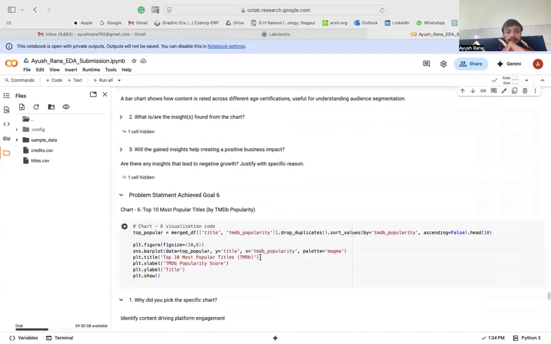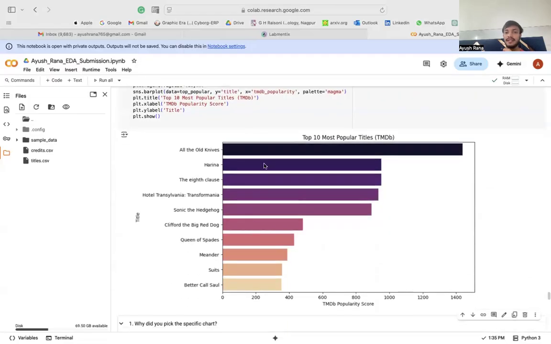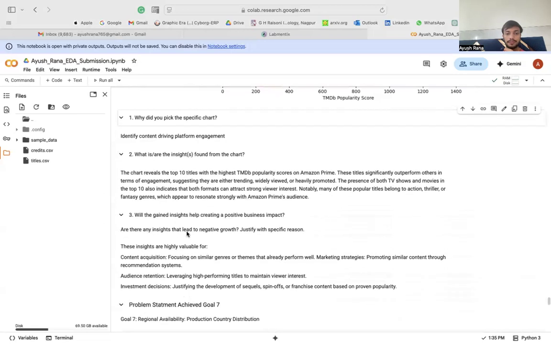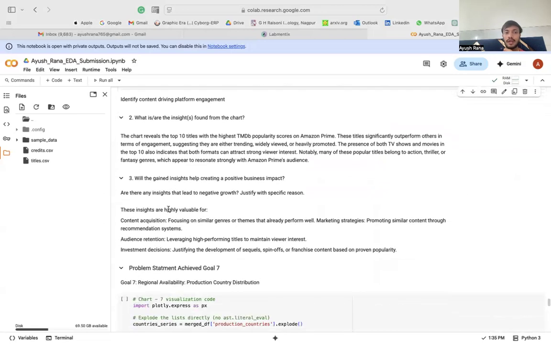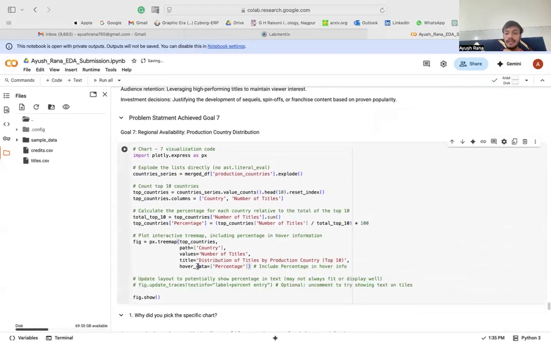Problem statement six was the top 10 most popular titles by popularity. These were the titles seen by most of the participants, and it was also based on IMDb ratings. Through that particular rating, we could get this insight.